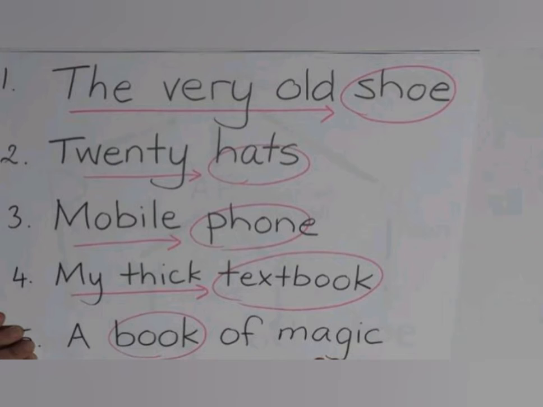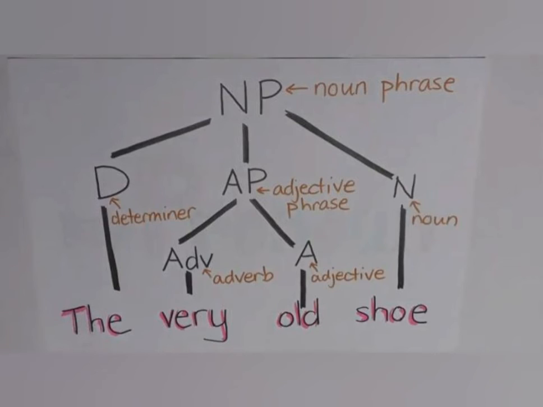My thick textbook. So textbook is the noun and it is being described as my thick. A book of magic. Now magic is describing the book. So book is described. That's why book is the noun and of magic is the phrase. So a book of magic totally is said to be a phrase. Now let us break that particular thing and look. See, the first example was the very old shoe. The is the determiner, we can say article, right. Very is adverb. Old is adjective, it is describing the shoe that it's old. And shoe is the noun.